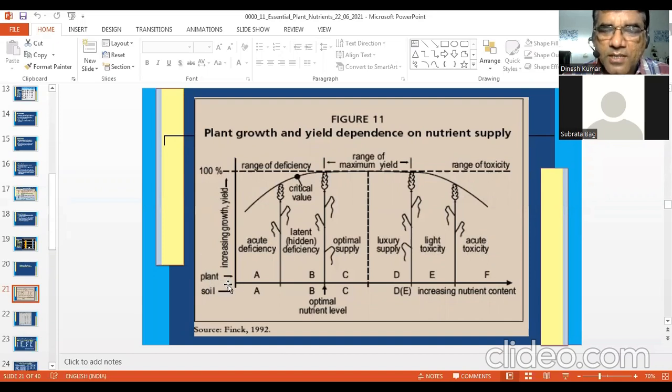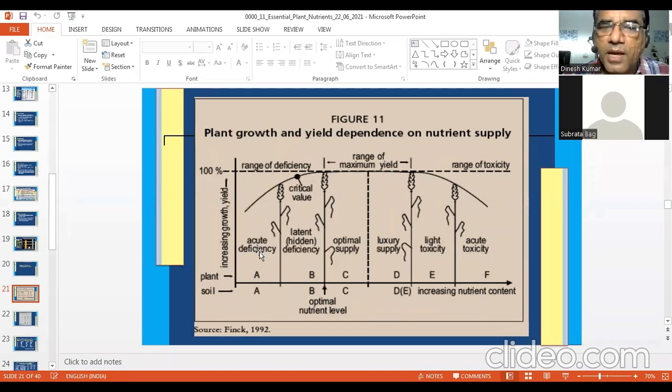So nutrient concentration in plant or soil is increasing towards right side. You know, when we move on x-axis, the value of the variable increases. So this side, the concentration of nutrient is increasing. You can assume any nutrient, NPK, whatever you like, but concentration is increasing. Now you can see in the beginning there is short supply of nutrient in the plant or in soil, or low concentration of nutrient in the plant, or low availability of nutrient in the soil. But as you move, both are increasing this side.